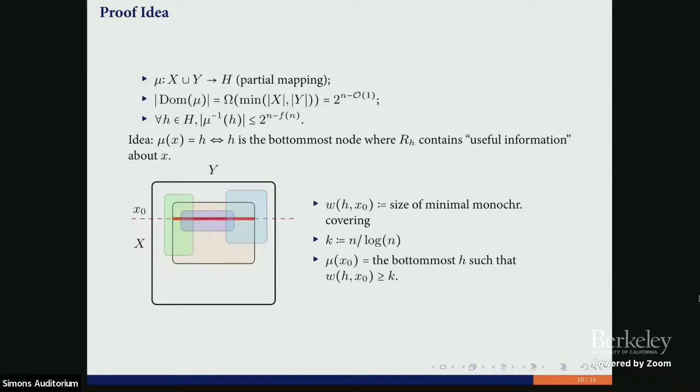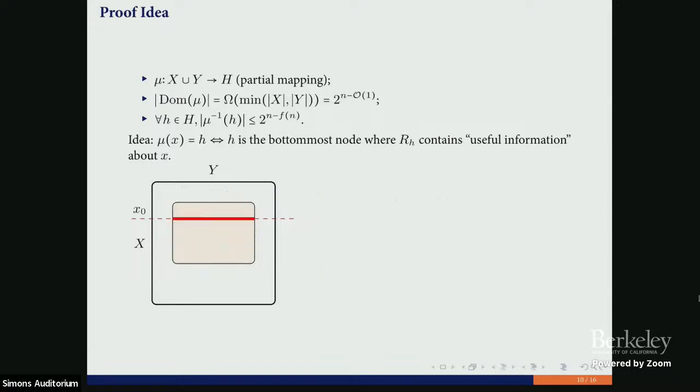And we can define some width measure with two parameters. This measure depends on x0 and h, where h is a node in our DAG-like communication protocol. We fix some node h. We have a rectangle that is associated with this node, and we pick some x0.